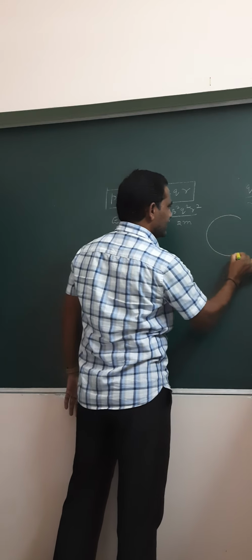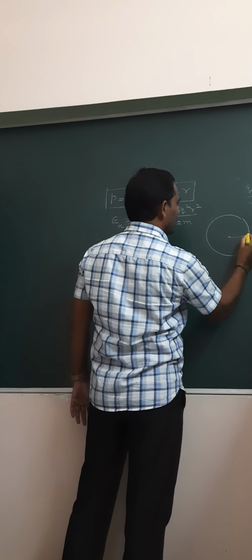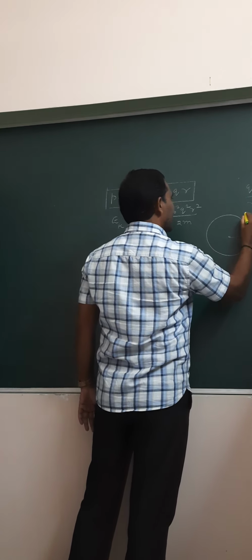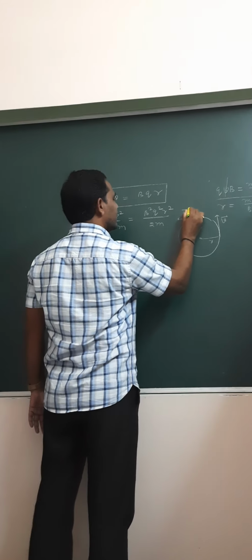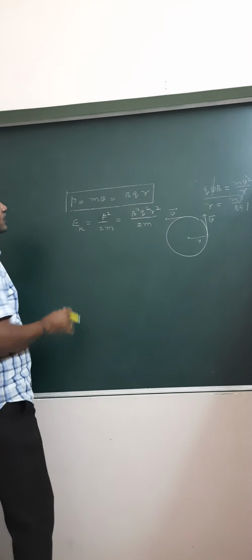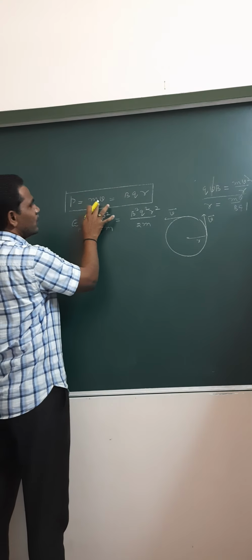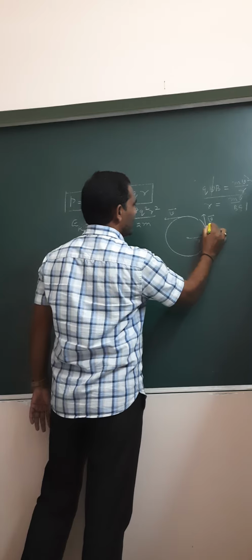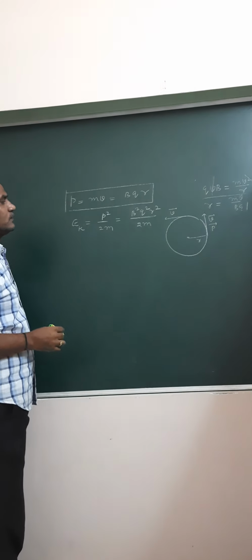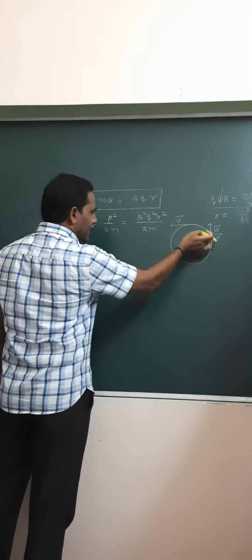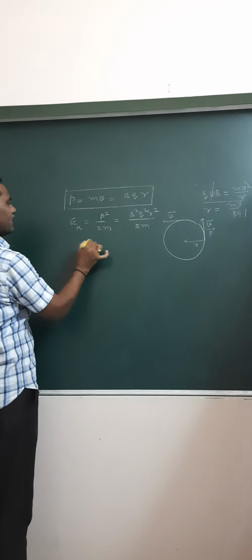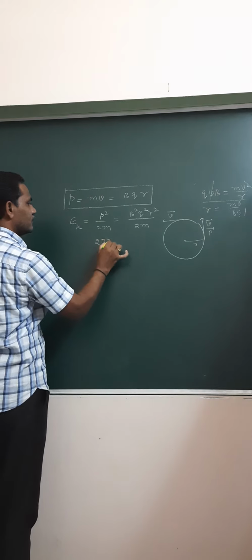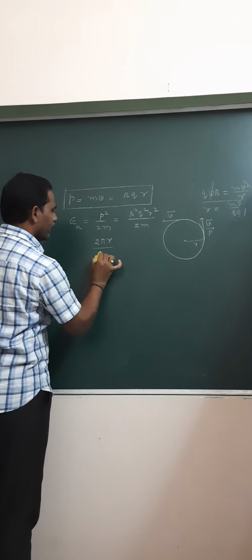For example, here this is the circular path followed by the charged particle. The direction of velocity is tangential like this, the v bar direction. Then momentum P is equal to m into v, and this is the direction of momentum also, equal to Bqr. If the particle completes one rotation, it covers the path distance 2 pi r with speed v.